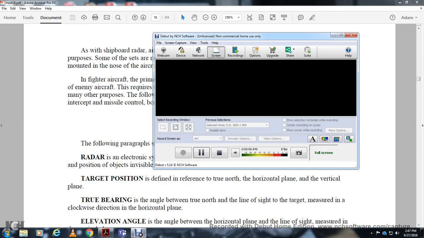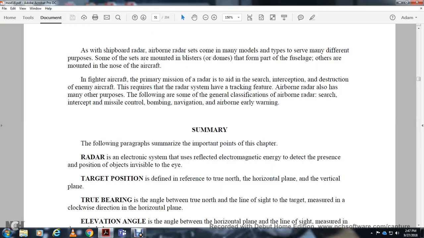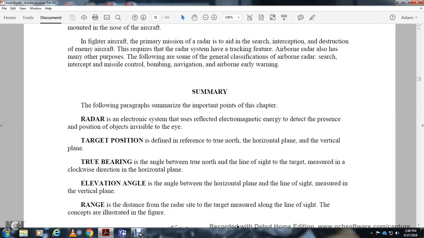NEETS Module 18. Alright, radar. The electronic system may reflect electromagnetic energy to detect the presence and position of an object invisible to the eye. Target position is defined in reference to true north over the horizontal plane. The true bearing angle is the angle between true north and the line of the target, measured in the clockwise direction in the horizontal plane.